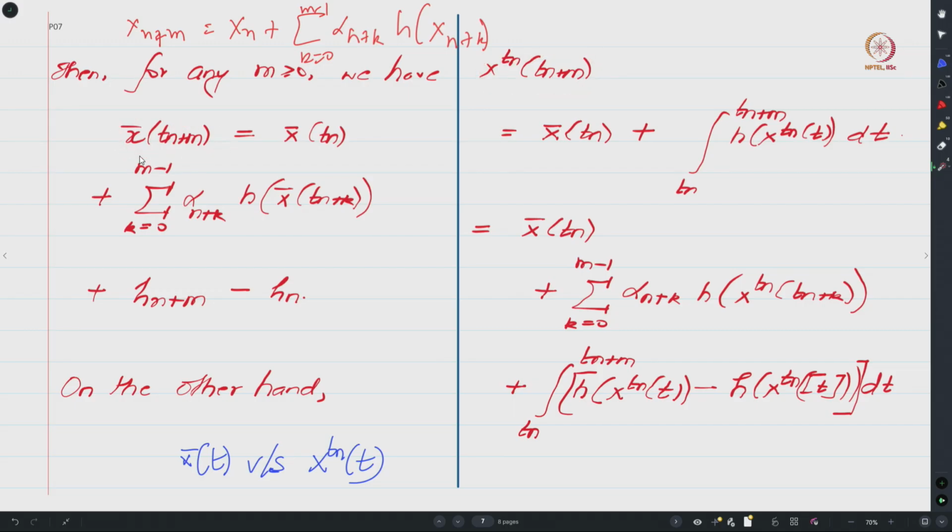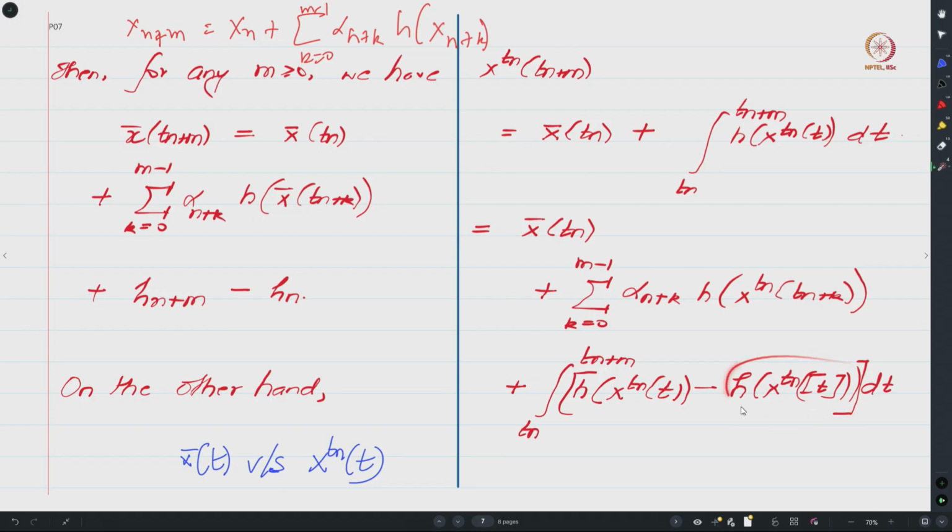And in order to do this comparison, we will write this expression in some simplified form. In particular, we will take this right hand side and write it as x bar of Tn plus alpha n plus k times h of this value at specific values of t, which is Tn plus k. Since we have added this, we will subtract it over here, and whatever we have here we will retain over here. So, let us look at what we have subtracted.